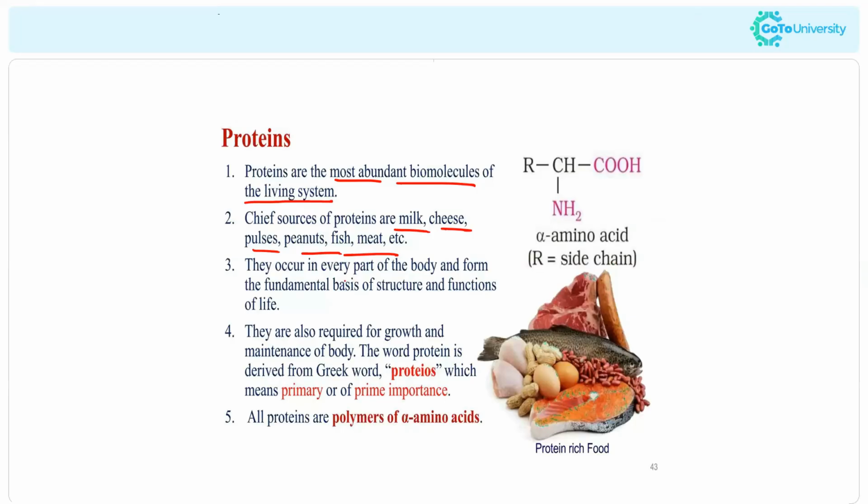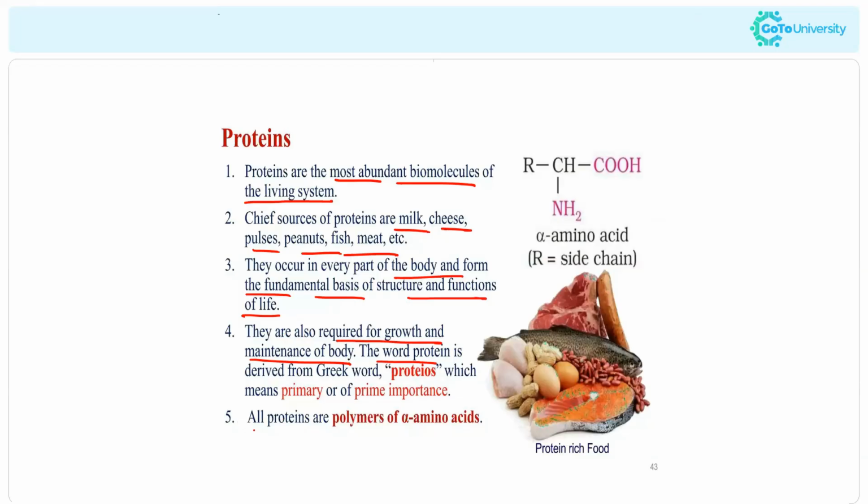And now they occur in every part of the body and form the fundamental basis of the structure and functions of life, and they are required for the growth and maintenance of the body. The word protein is okay, that is not important, but here we have to know what are the important examples of proteins and what are the roles of protein in our body.